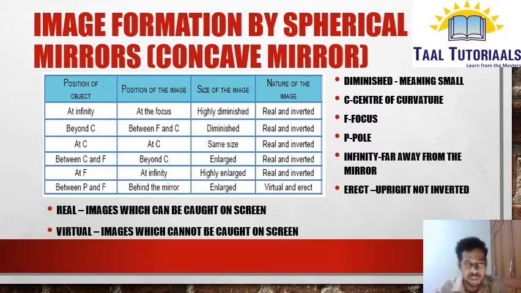But the last case is a special one, where if you keep the object between pole and focus, then the image will form behind the mirror, enlarged, virtual and erect. Okay, let's go to the next slide.